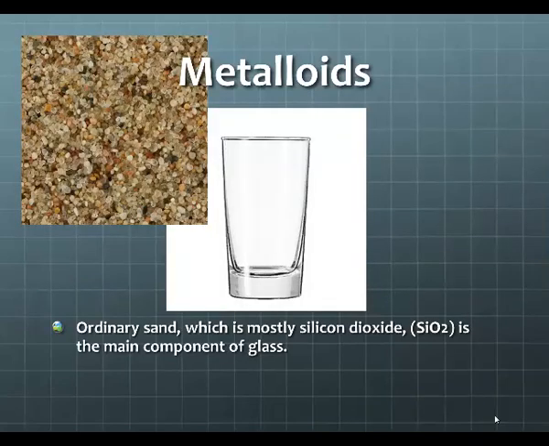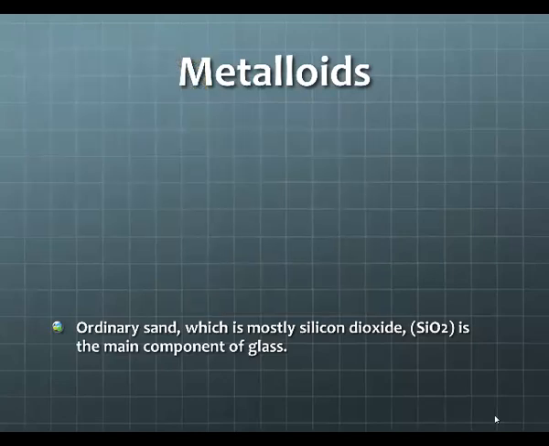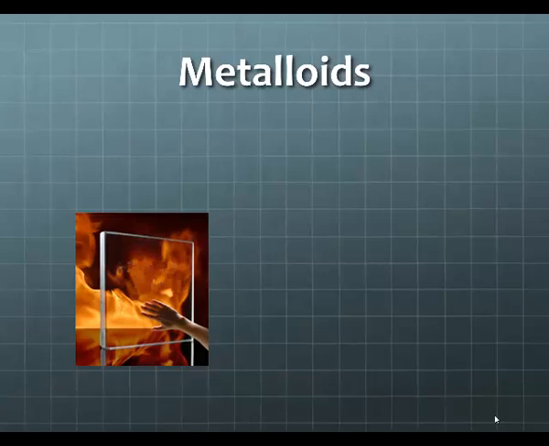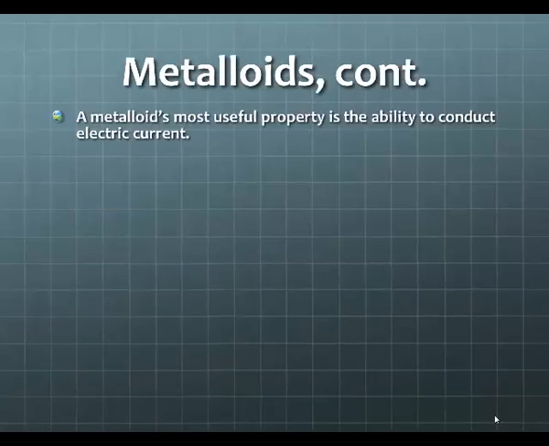Ordinary sand, which is mostly silicon dioxide, SiO2, is the main component of glass. A compound of boron and oxygen is added during the process of glass making to make heat-resistant glass.